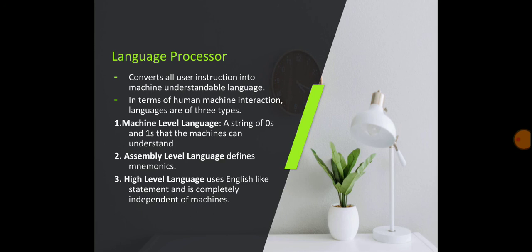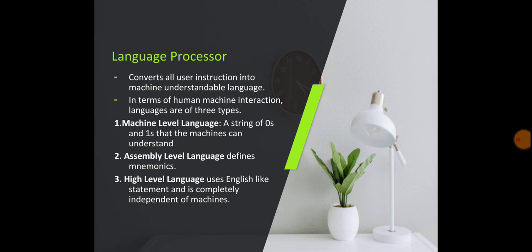The second is assembly level language, which uses mnemonics, small words that tell the computer what to do. Then there are high level languages, English-like languages that we are used to; programming languages are written in high level languages.